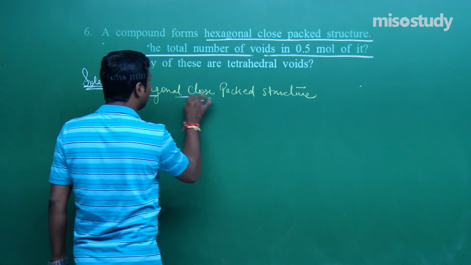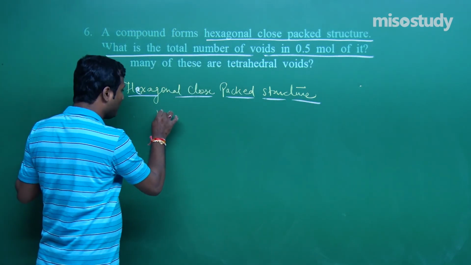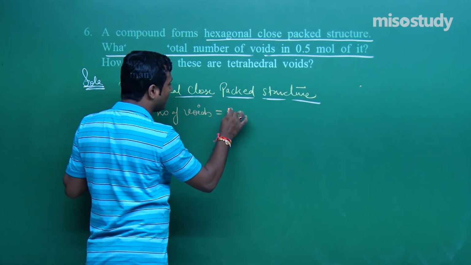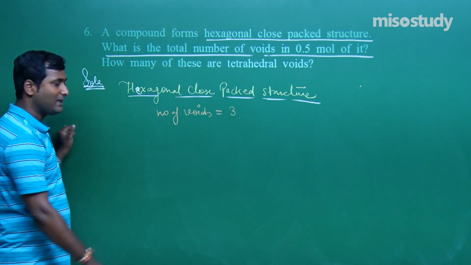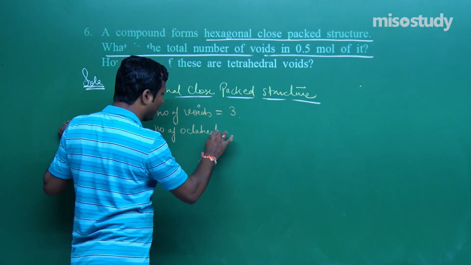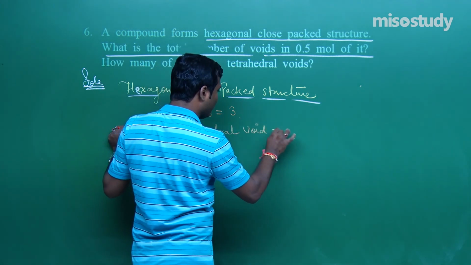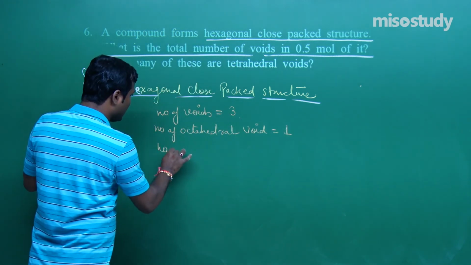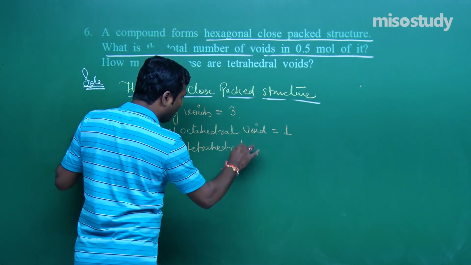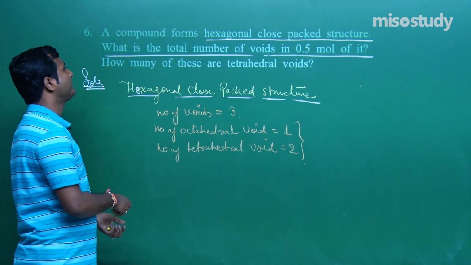If it has a hexagonal close packed structure, then this is a memory based question: the number of voids here is 3. The number of octahedral voids in this case is 1, and the number of tetrahedral voids is 2. Total number of voids is 3.